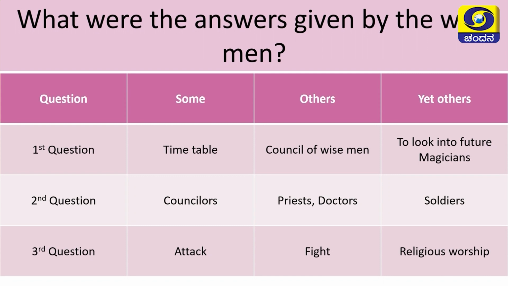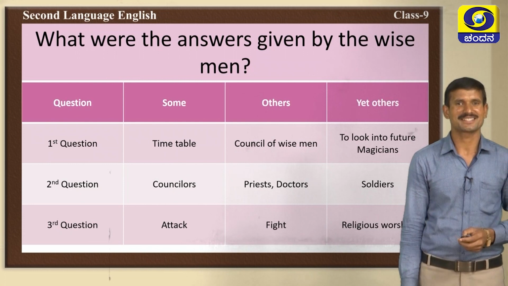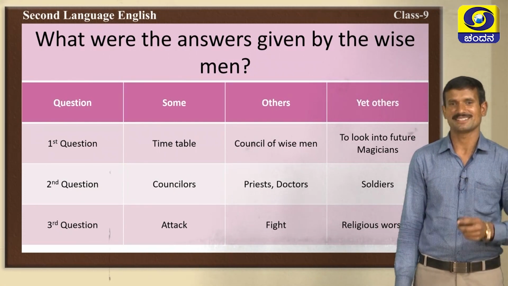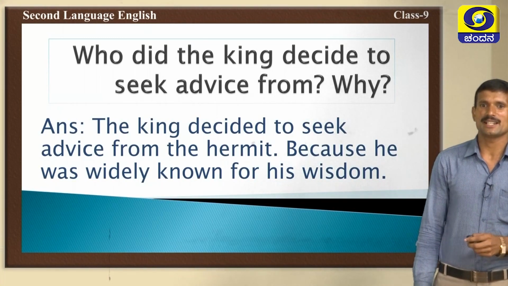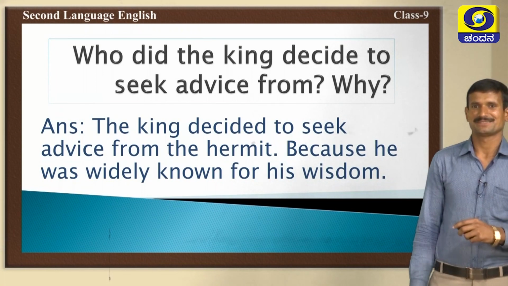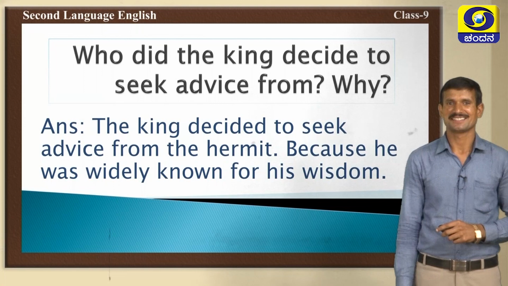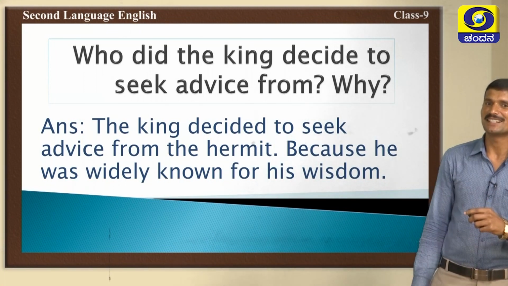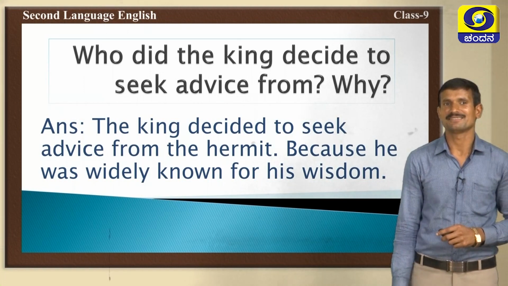Yes, these are all the answers given by many wise men. But the king was not satisfied with these answers. Very good. Next. Who did the king decide to seek advice from? Who did the king meet? Very good. The king decided to seek advice from the hermit because he was widely known for his wisdom.